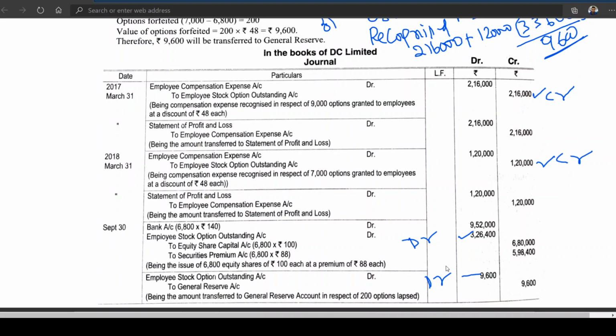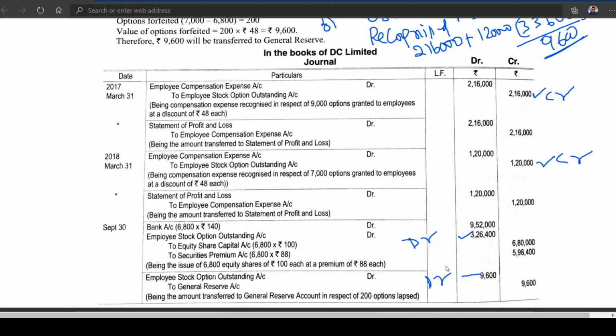I think it will take some time for you to get used to these things. Simple logic: you're debiting expense, you're creating employee stock option outstanding. Expense is closed by transfer to P&L account. Then why is employee stock option outstanding still showing credit balance?